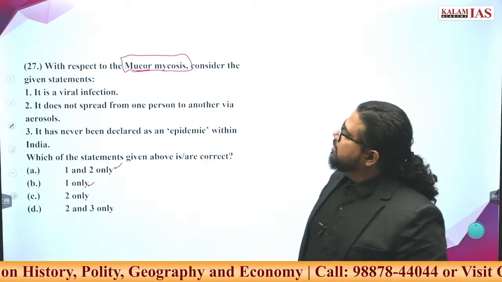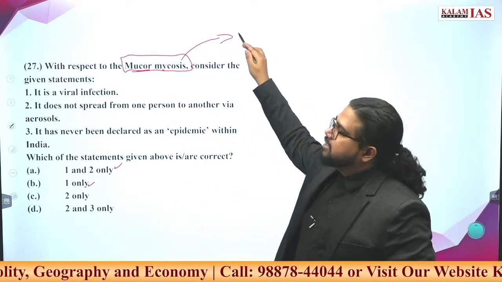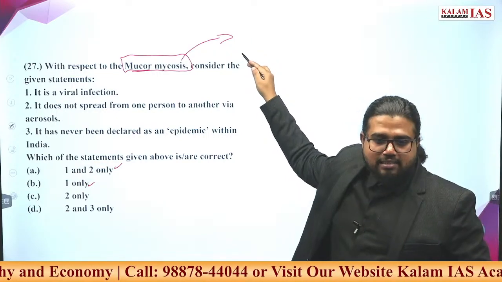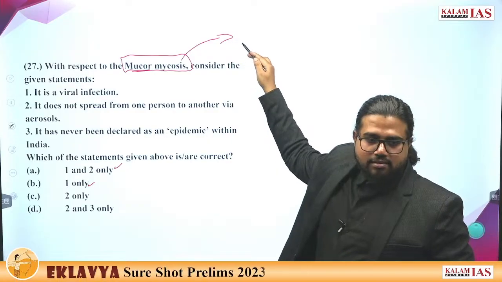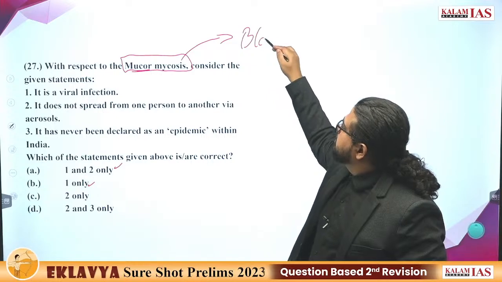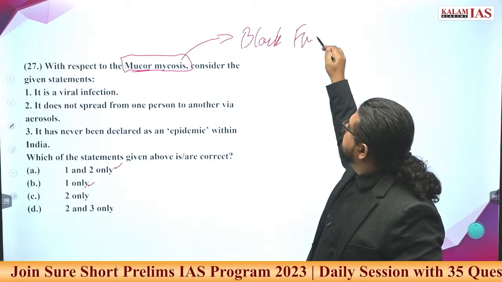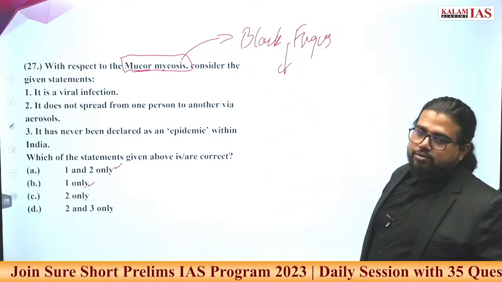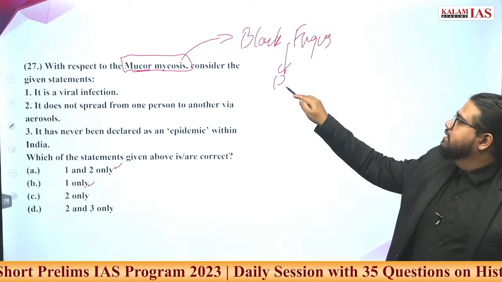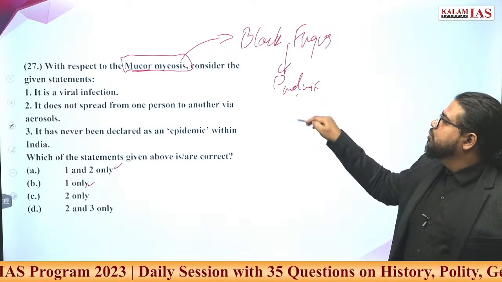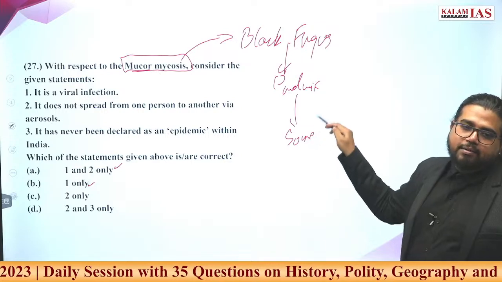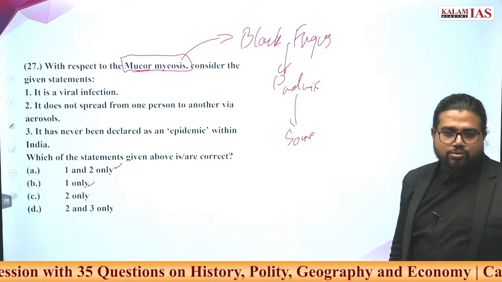Mucormycosis. It becomes very easy if you can remember this other common name for it. What is it? Black fungus. It was common, it was a danger during the pandemic year. And the news was that some state has declared a pandemic of black fungus also.